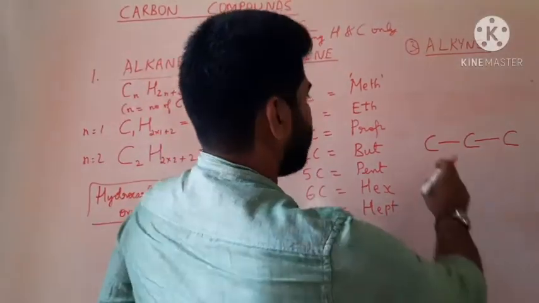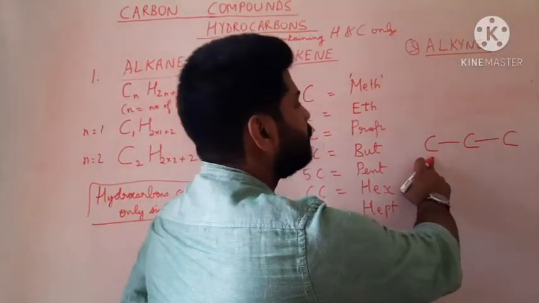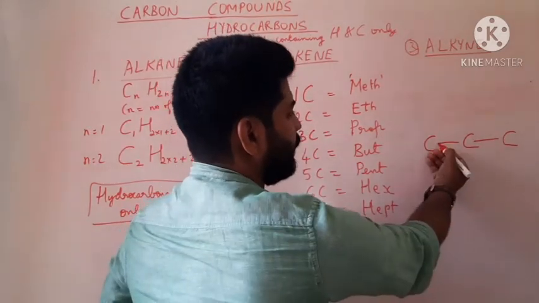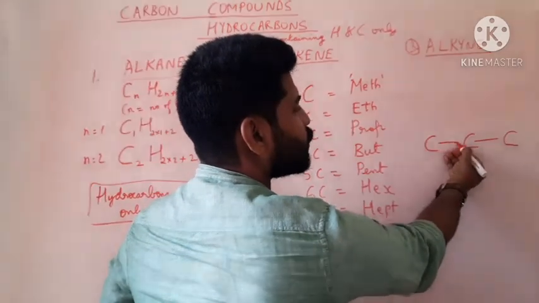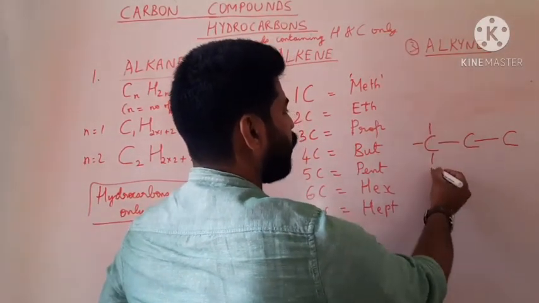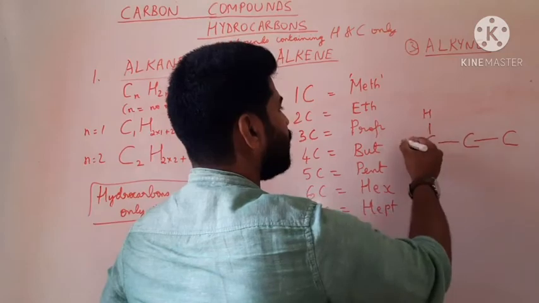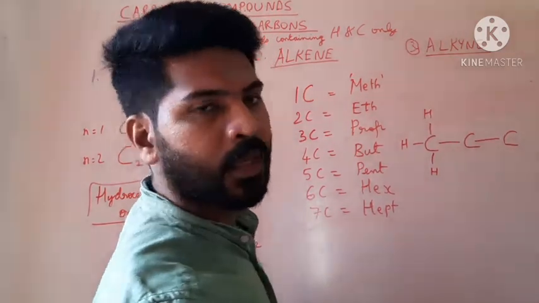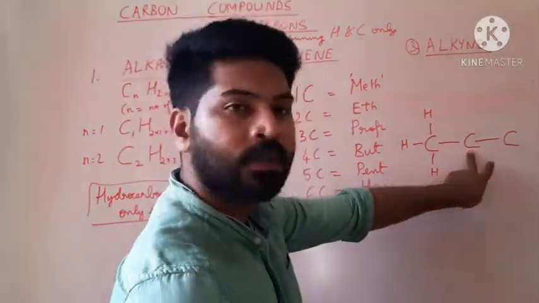So let us begin with the first carbon atom. It needs 3 more valencies to be filled. So 1, 2, 3. 3 bonds and we add 3 hydrogen atoms. Look at carbon number 2.